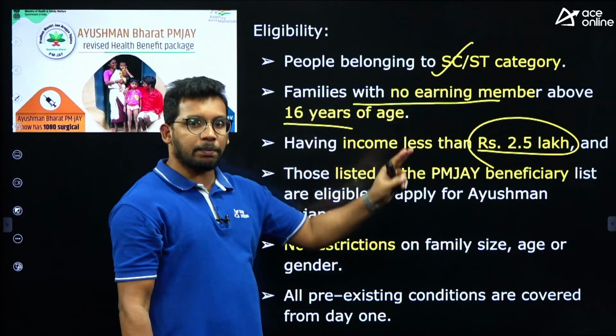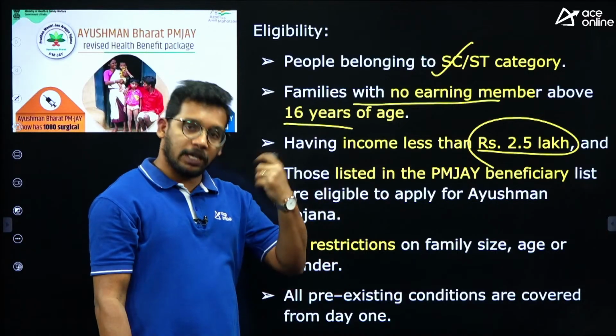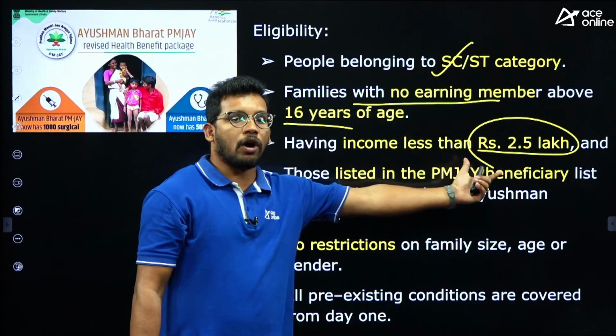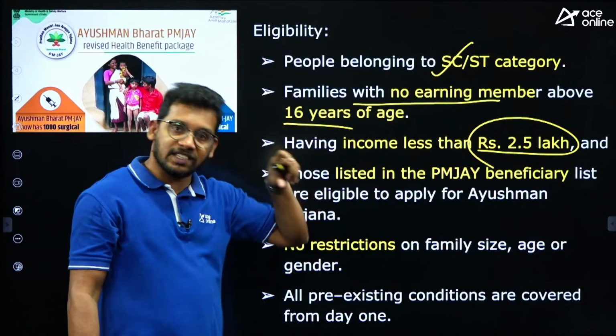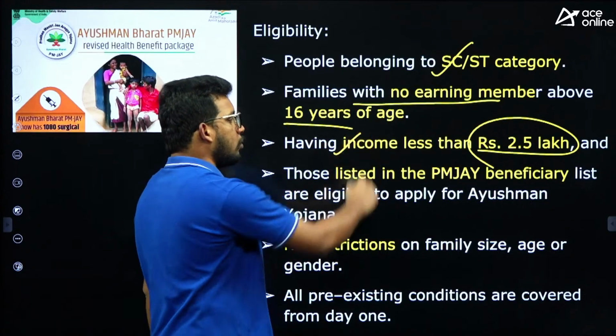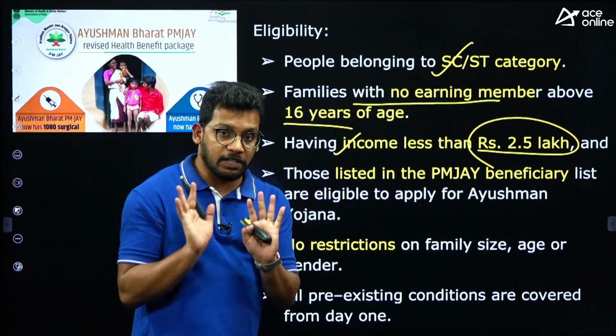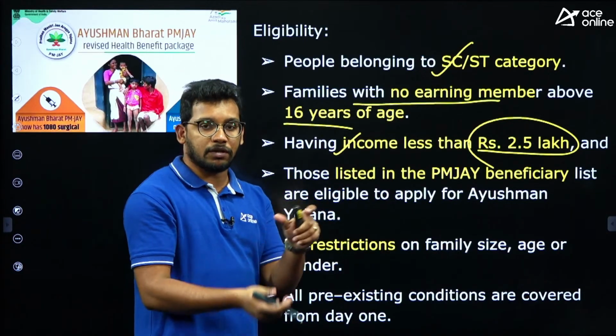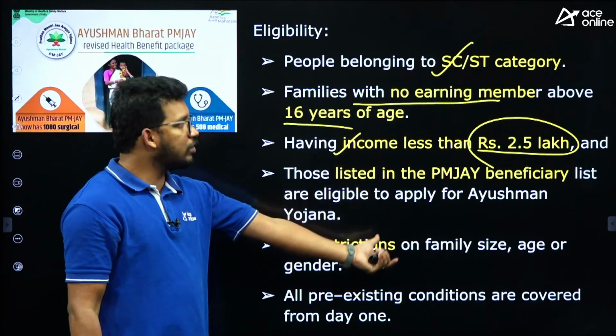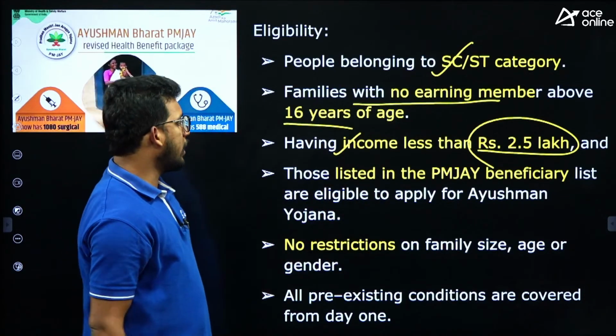Second thing, the earning person should not be there in that family, but even if there is one, his or her earning should be less than 2.5 lakh. So that is also one important criterion, right? A criteria-based question was asked in the civil services. I will show you at the last, right? In the Civil Services Prelims examination, they have asked about this eligibility itself. We will see at the end, right?